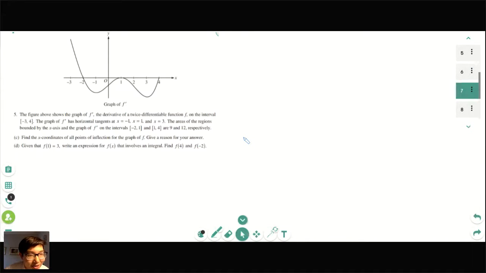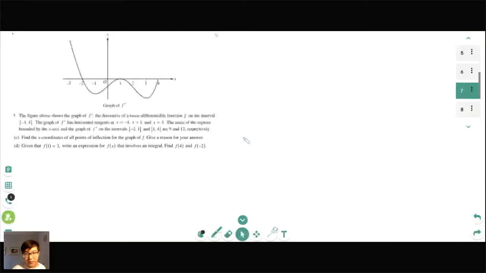All right, find the coordinates of all points of inflection. Once again, I don't think y'all need my help for this. This is a graph of f prime. So when is it a point of inflection? Okay, so we saw that it's at -1, 1, and 3. So what you have to say is the graph of f has a point of inflection at x equals -1 and x equals 3 because it changes from decreasing to increasing.